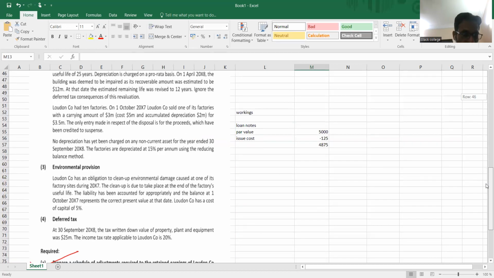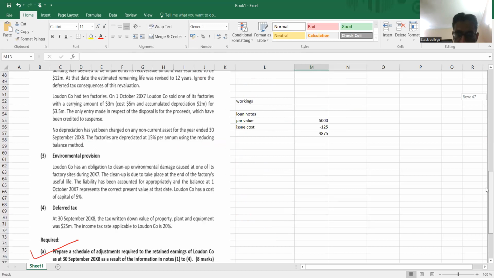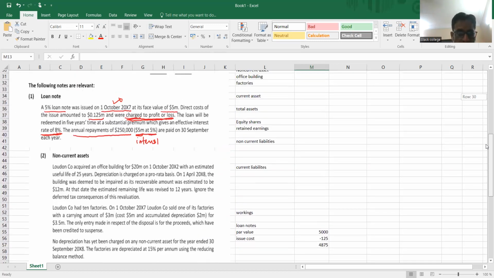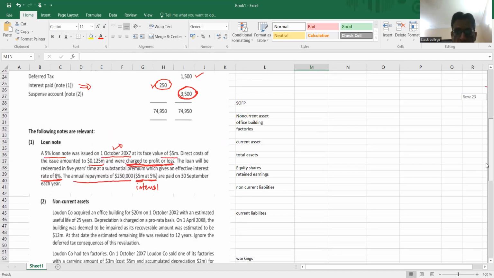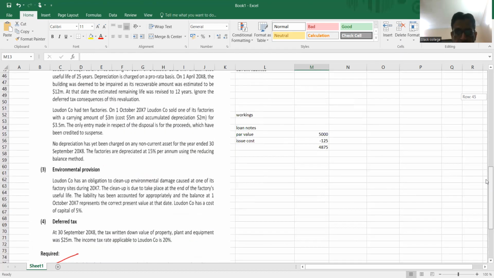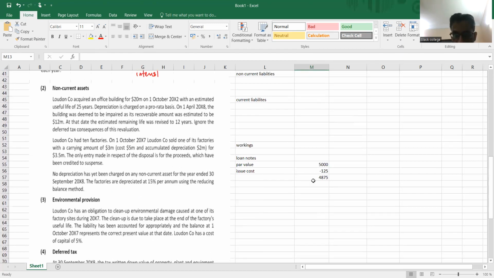In this question, deferred tax adjustment is quite easy. So you can start with adjustment number 4 as well. But as we are practicing this, I have started from adjustment number 1. Now see, we have to identify two things here. One is the loan notes amortized cost and the finance cost. So let me just calculate further.